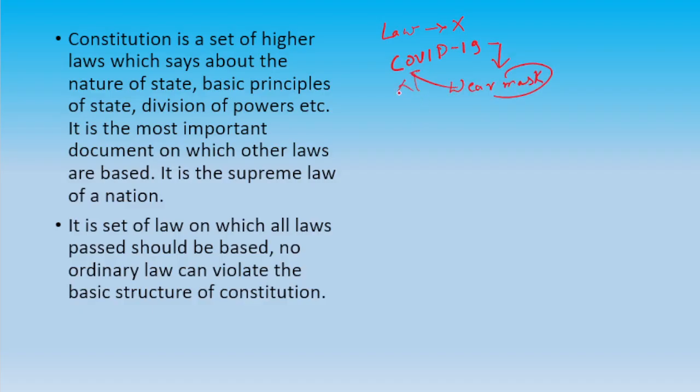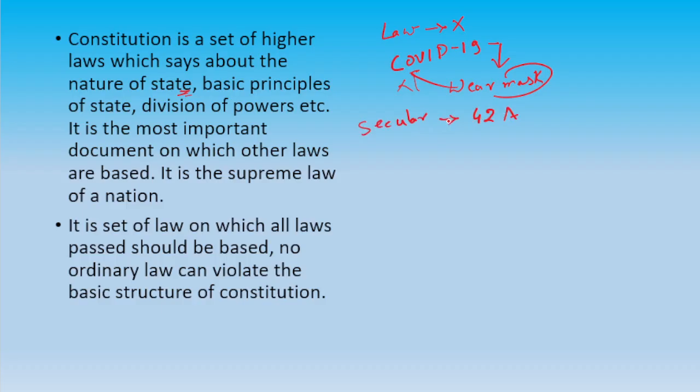So what is a constitution? We can say a constitution is a set of higher laws which says about the nature of the state. Like our state is secular, although the term was added by the 42nd amendment in the preamble.